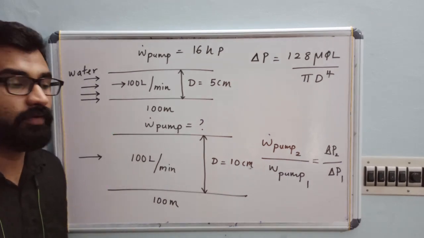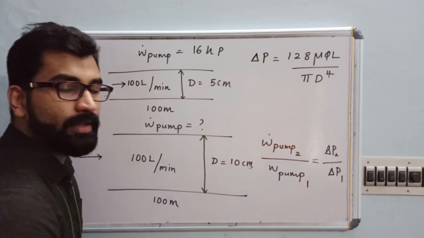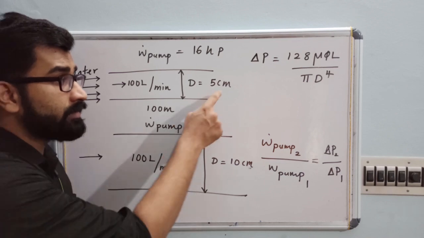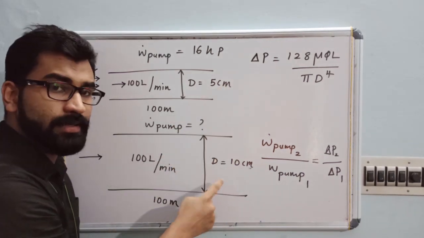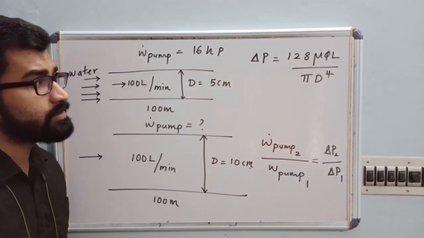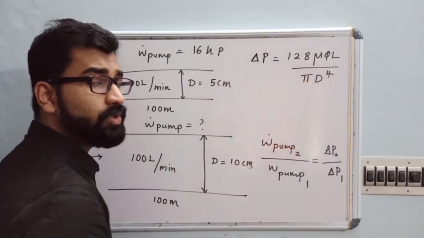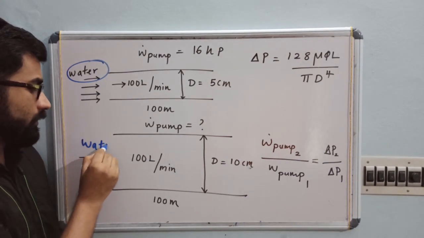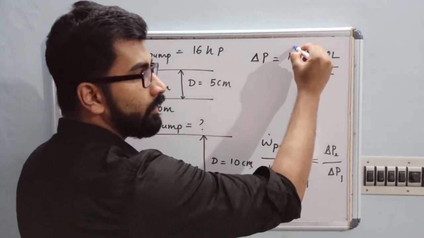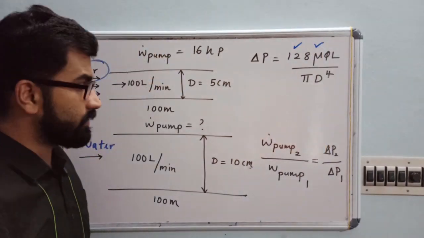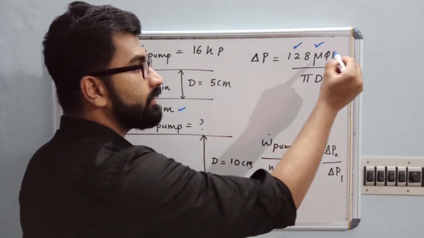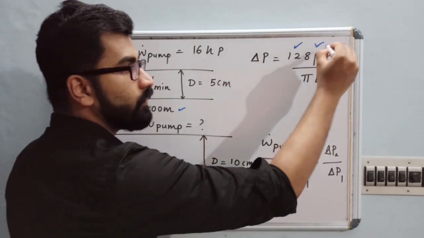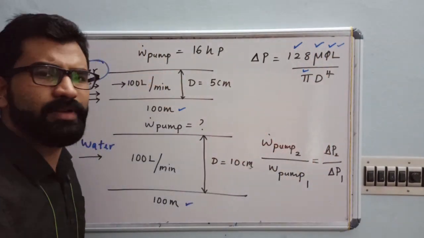Now we are interested to find what is delta P2 by delta P1. We are going to compare the cases. What are the properties that are changing from case 1 to case 2? 128 is a constant. Water is flowing through both pipes, so viscosity is constant. The length of the pipe is 100 meter, so length is also constant. And your flow rate is also constant. So 128, mu, Q, L and pi, everything is constant.